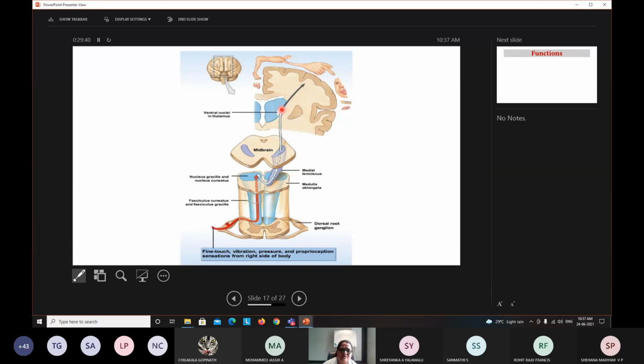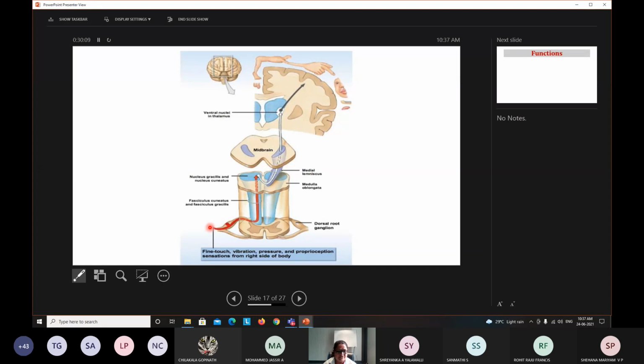From here, the axons arise and ascend up, passing through the internal capsule and corona radiata, and then they end in the somatosensory area of the cerebral cortex.